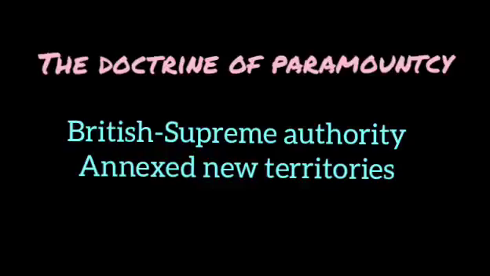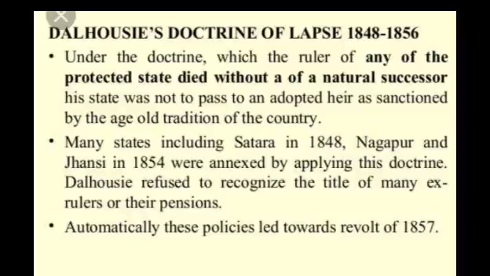New territories were annexed on the grounds that the native rulers were corrupt and inept. Inept means inefficient. Next, the doctrine of lapse.